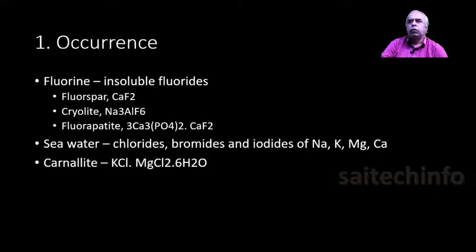And then in seawater, it is available as chlorides, bromides, iodides of sodium mainly, then potassium, magnesium and calcium. Carnallite is a mixed double salt actually, potassium chloride and magnesium chloride. So we used to say chlorides of potassium and magnesium hexahydrate, with 6 molecules of water.